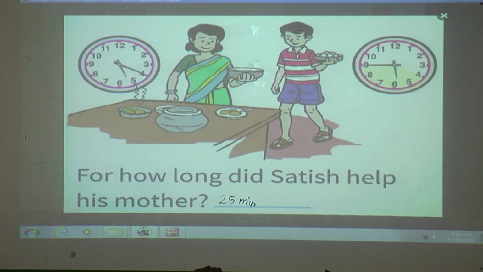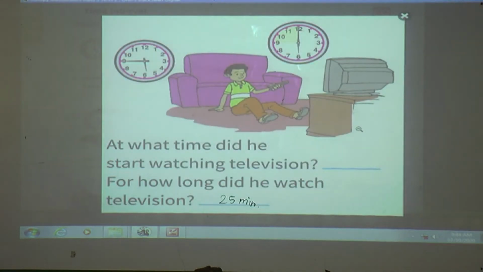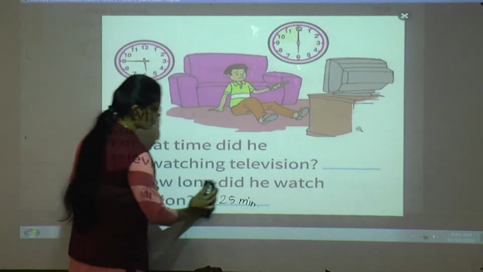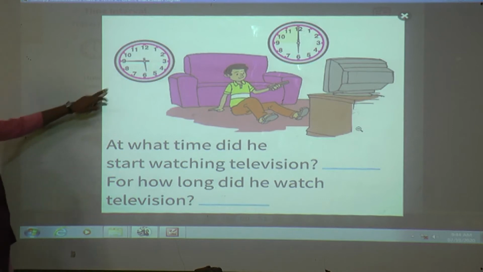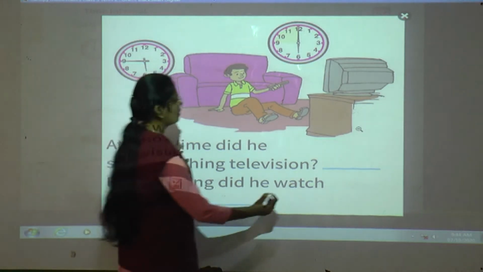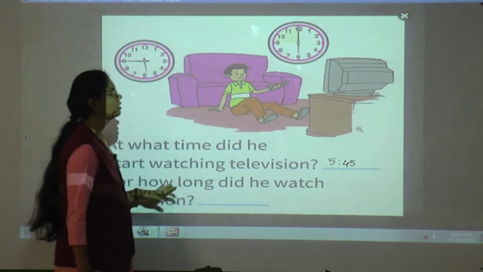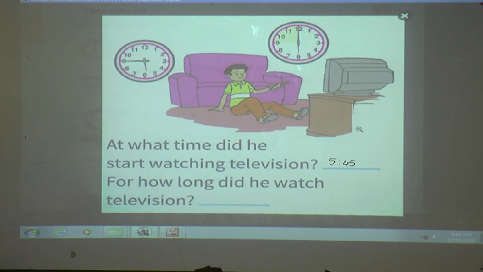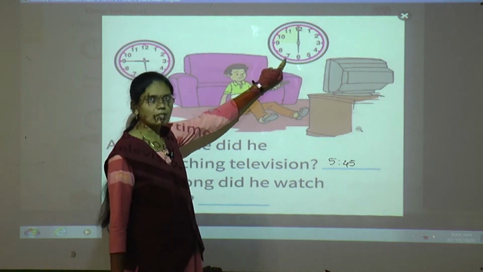Next, last picture. At what time did he start watching television? He started watching television at 5:45. So here we'll write 5:45. Till 6 o'clock he was watching television.